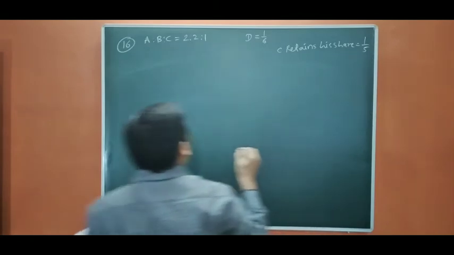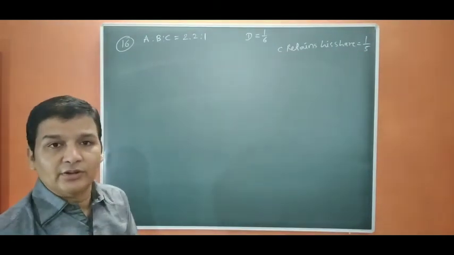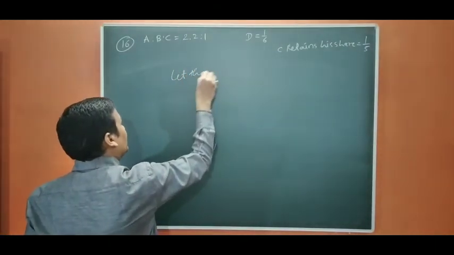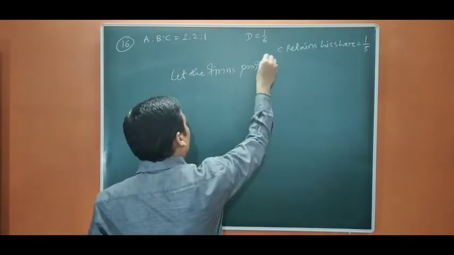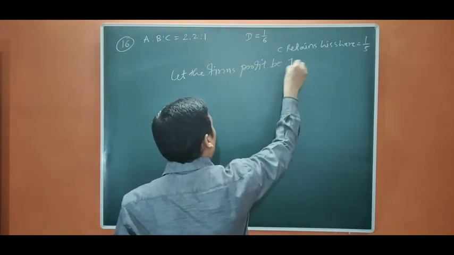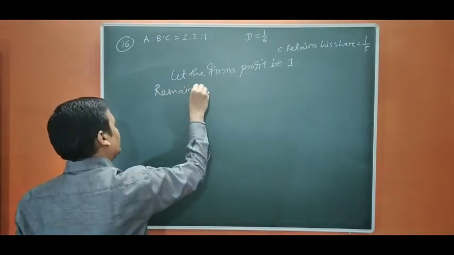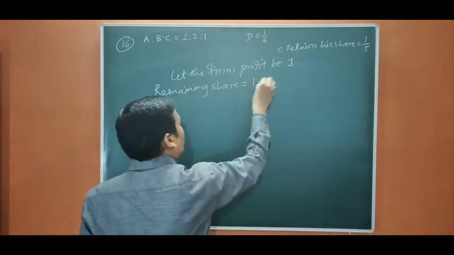1/5. In this also, D is taken from whom? It is not given. That means he is going to take from the firm. So let the firm's profit be 1. Okay. So the remaining share equals 1 minus 1/6.